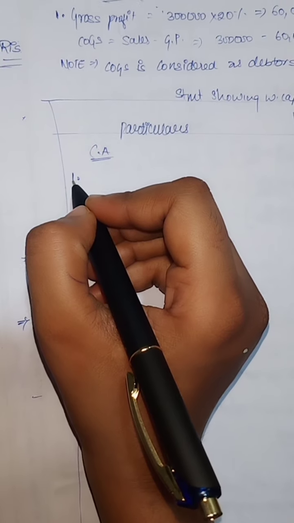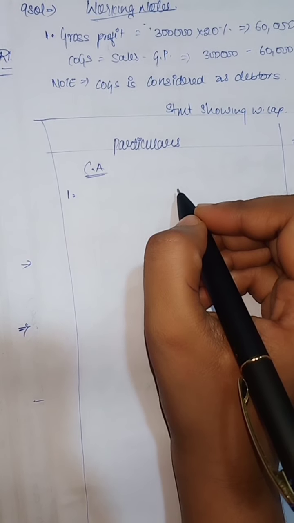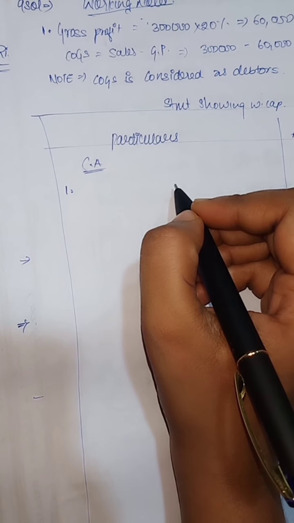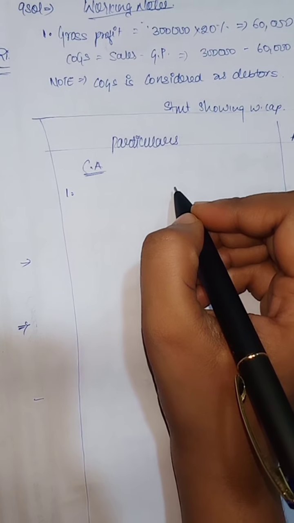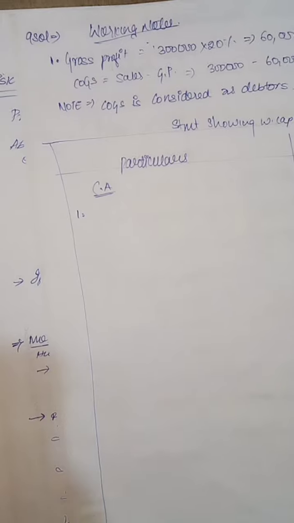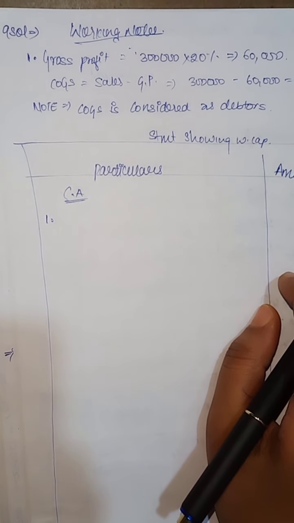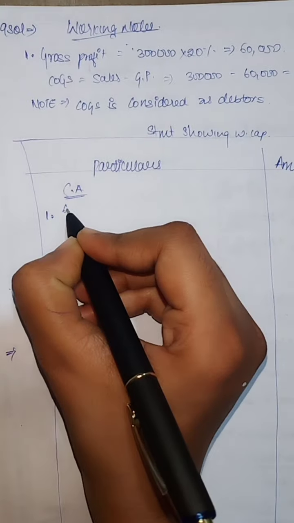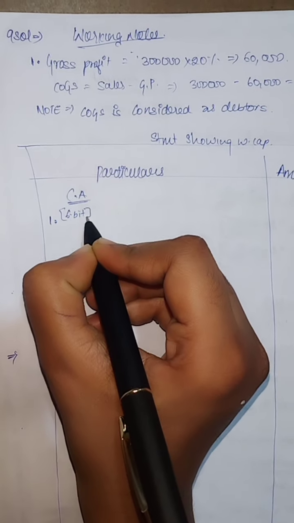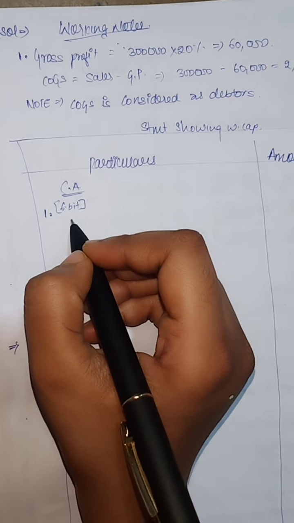First, current assets. I'm going to show you how we are going to take amounts. First adjustment is related to the creditors and debtors. Wages are paid half a month in arrears, that is lagging, so current liabilities. Manufacturing and administration expenses are paid 1 month in arrears, that is also arrears. In the sixth bit, the company wishes to keep 1 month stock of raw material and also finished goods.